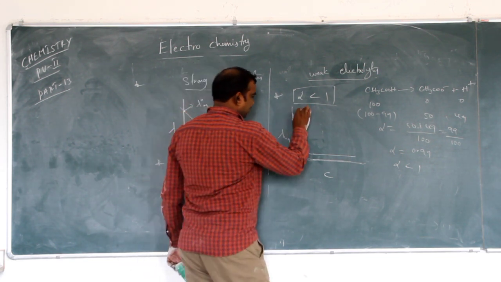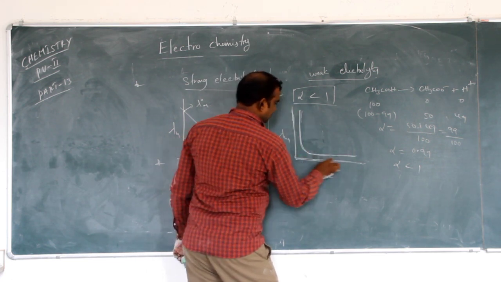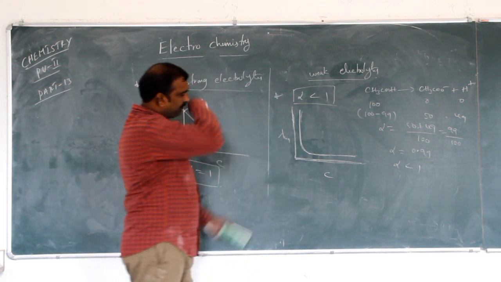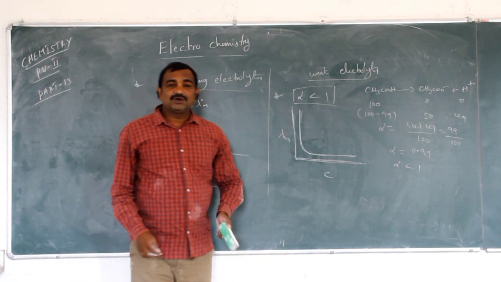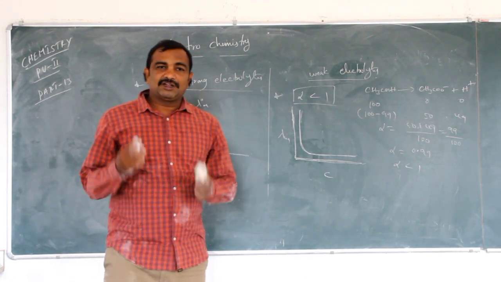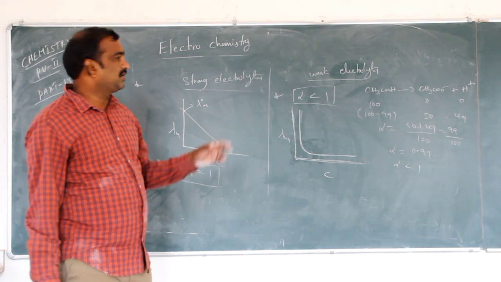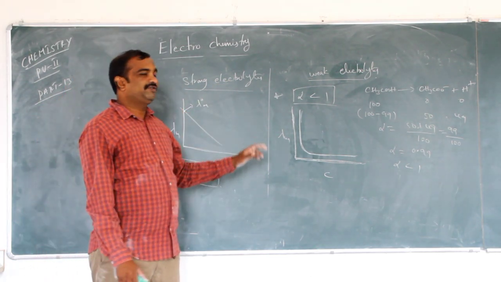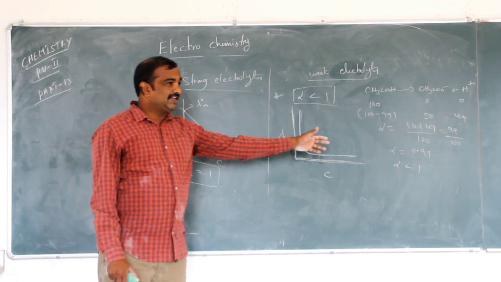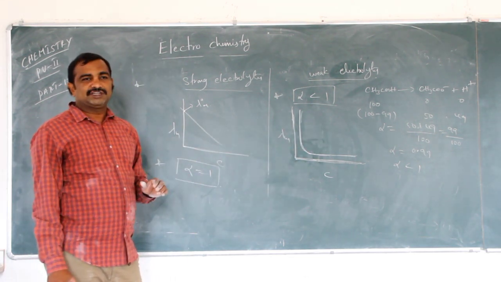So if we draw the graph between lambda m and C for weak electrolytes, it does not touch the lambda m axis. So that means we cannot find out the lambda naught m, the limiting molar conductivity, for weak electrolytes. Why? Because alpha is less than 1. Dissociation does not take place completely.